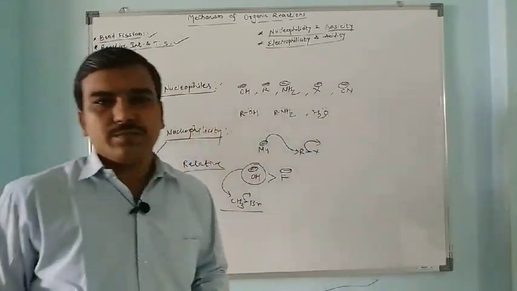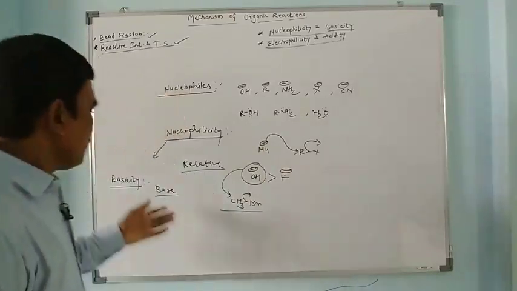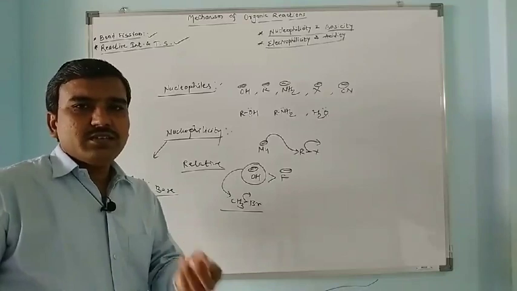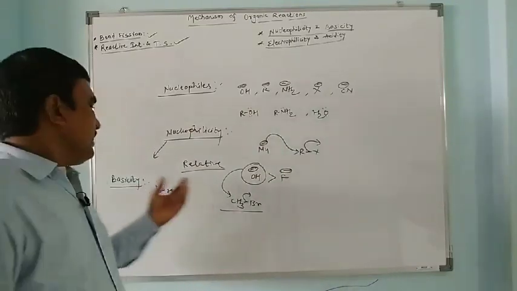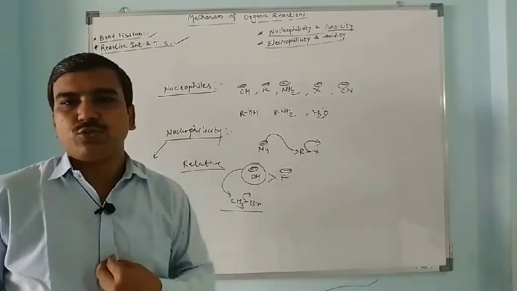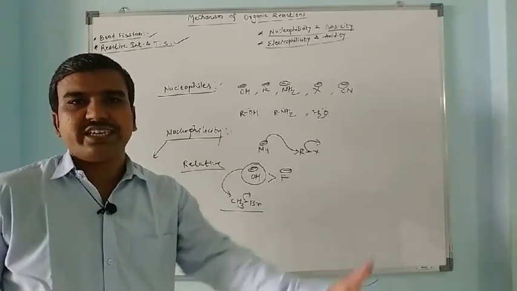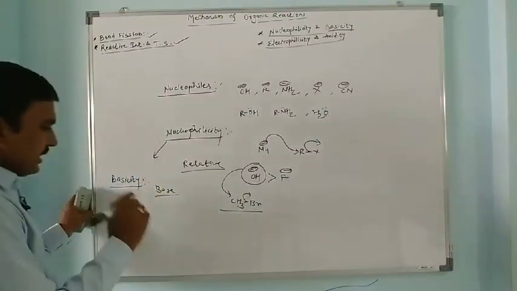Nucleophiles are Lewis bases because they give an electron pair to the electron deficient species. Bases are substances which catch protons, and basicity is the ability of how fast it accepts a proton, how fast it can catch a proton. Basicity has an absolute value.